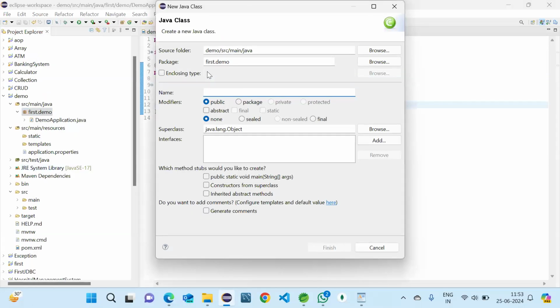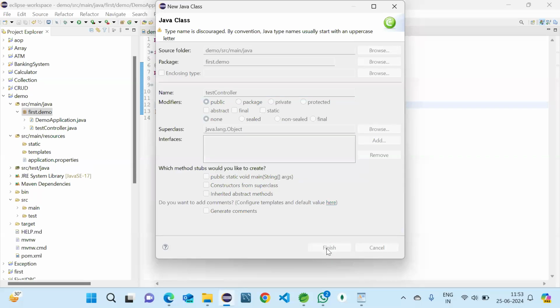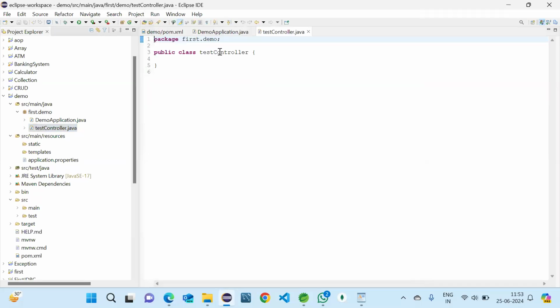So I will take the class name as Test. Anyways, it should be a controller now. So I'm taking a test controller for our recognition, simply, and it will look like this. So here, to make this a controller, we will take this annotation, controller. Let me import this.